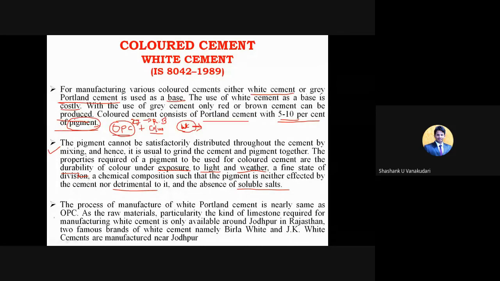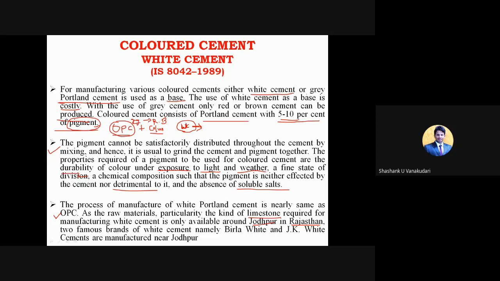Next, the process of manufacture of white Portland cement is nearly the same as OPC. All the raw materials are the same, the procedure is the same. The only thing is the kind of limestone required for manufacturing white cement is only available around Jodhpur as well as Rajasthan. So the raw materials required to manufacture this colored cement are only available in Rajasthan, that too in Jodhpur.